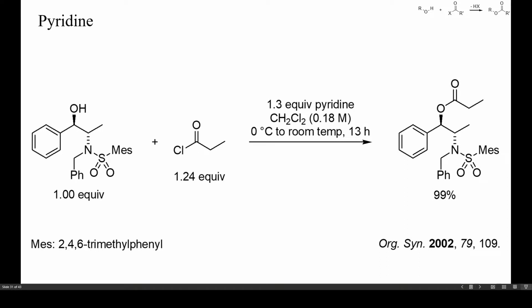Acyl chlorides, such as acetyl or propionyl chloride, react violently even with weak bases, such as pyridine. Nevertheless, high yields of esters are usually obtained when a slight excess of acyl chloride is added dropwise to a cold solution of the alcohol and pyridine in an inert solvent, as in this example. Again, the reaction here was probably finished in less than 1 hour.